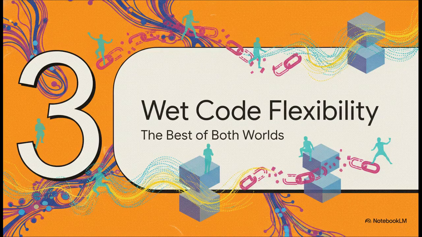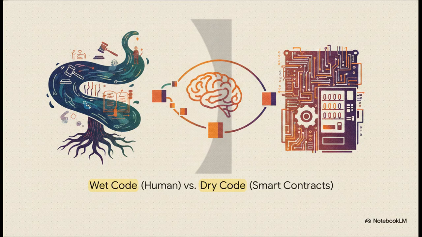So how do we fix this? That brings us to part 3, adding wet code flexibility to get the best of both worlds. We have to find a way to inject human flexibility right back into the rigid blockchain. We need a balance. On one side, we have wet code that represents traditional law, human interpretation, and all that necessary flexibility. On the other side, we have dry code, the strict, software-driven efficiency.